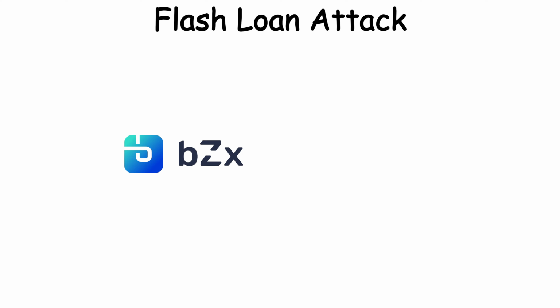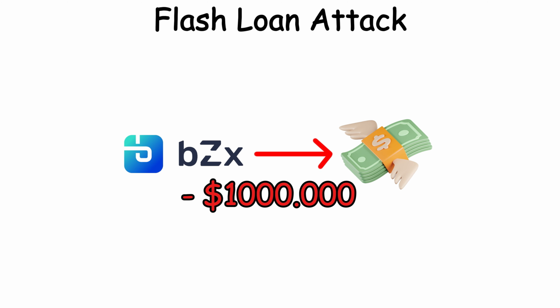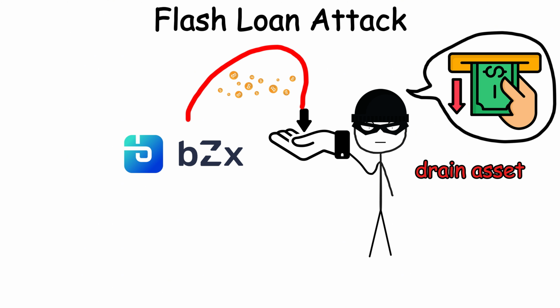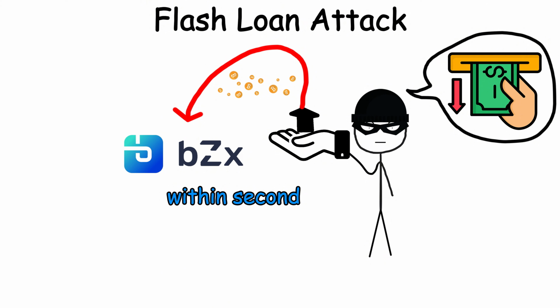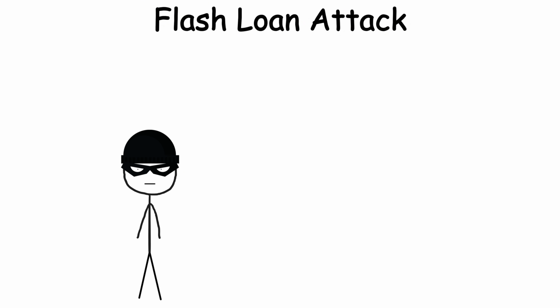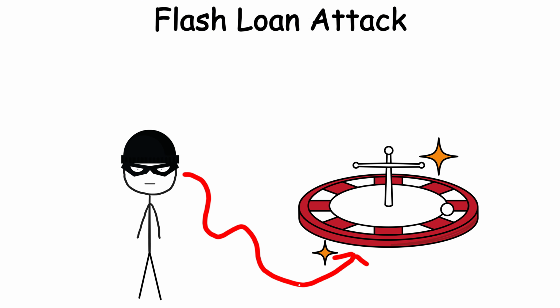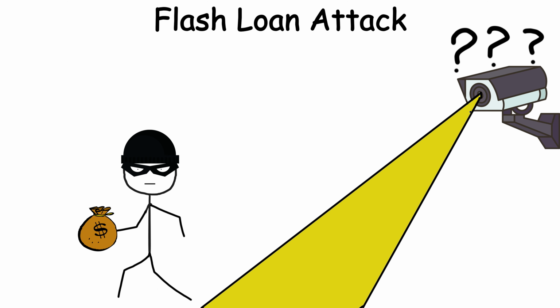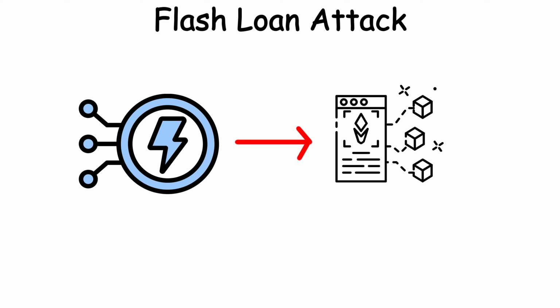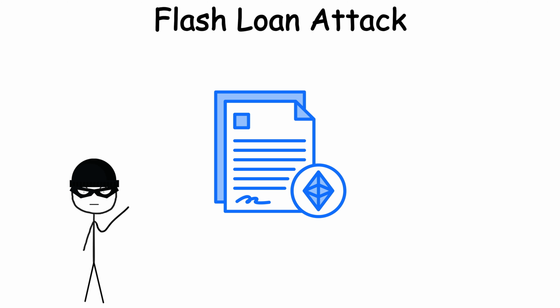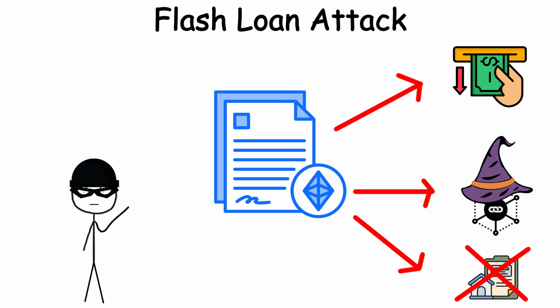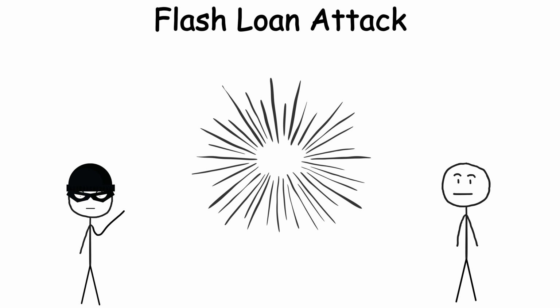In 2020, the BZX protocol lost nearly $1 million when attackers borrowed funds, used them to manipulate Oracle prices, drained assets, and returned the loan within seconds, leaving the system with the loss. It's like sneaking into a casino, flipping the roulette table with borrowed chips, cashing out the rigged winnings, and leaving before security sees you. Flash loan attacks expose how smart contracts can be brittle, with attackers exploiting the logic of instant loans to drain liquidity pools, trick oracles, or bypass collateral requirements in DeFi systems, proving that speed can be a double-edged sword in crypto.